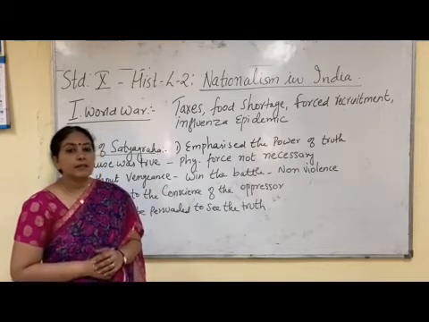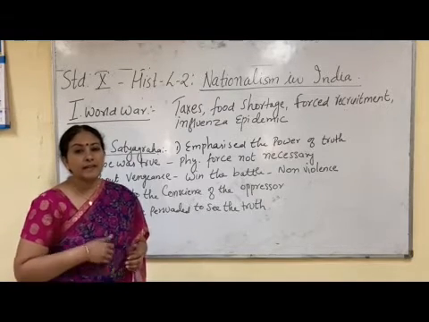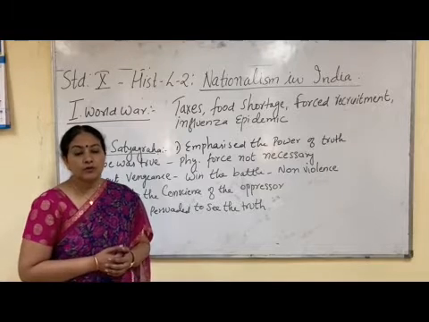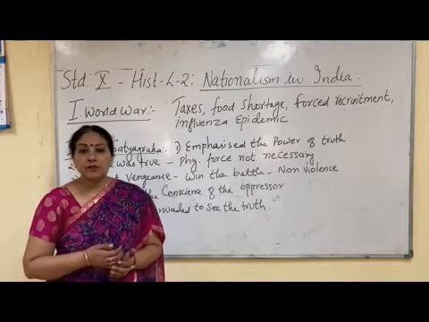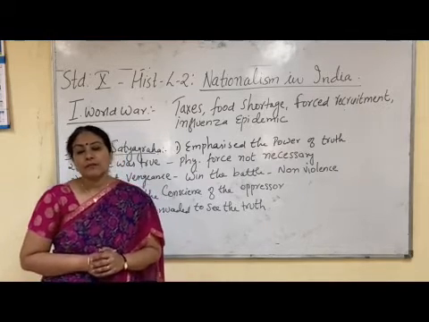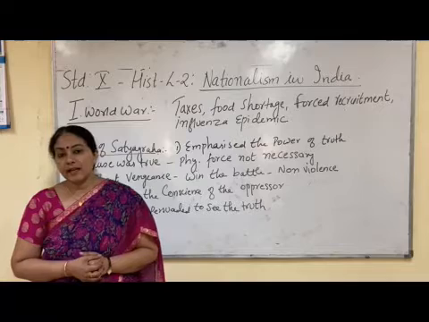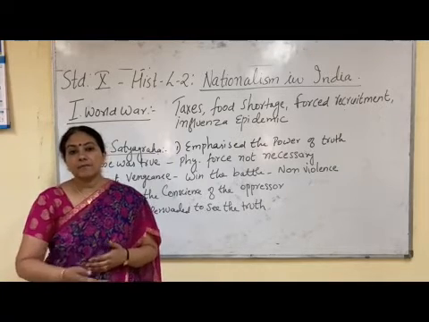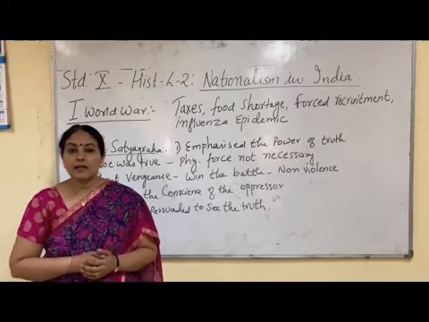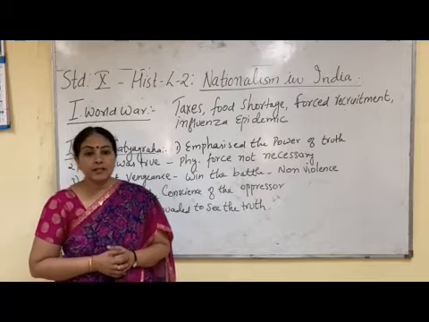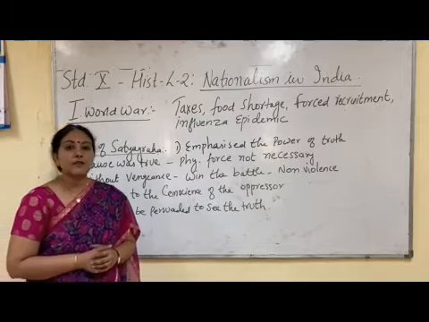Then in 1917, the people of Kheda district in Gujarat were suffering under a heavy tax burden, and due to crop failure they were not able to pay tax to the British, but the British were forcing tax on the people of Kheda. So Gandhiji was called to help them. Gandhiji led a satyagraha in 1917 against the tax collectors and the British, and he asked the Kheda peasants not to give tax to the British, and in that satyagraha also Gandhiji won.